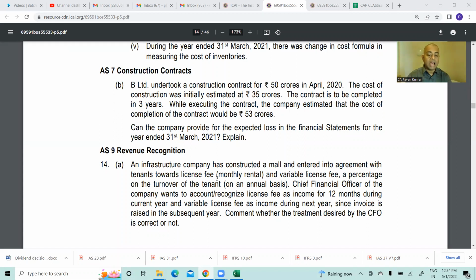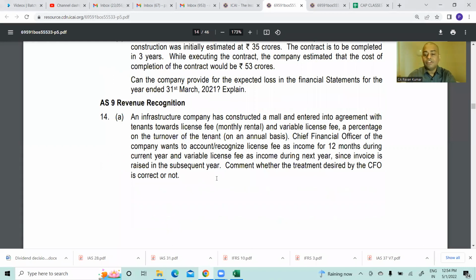We are looking at RTP. We have completed some standards. We have completed some chapters. Now let us start with Accounting Standard 9 Revenue Recognition.